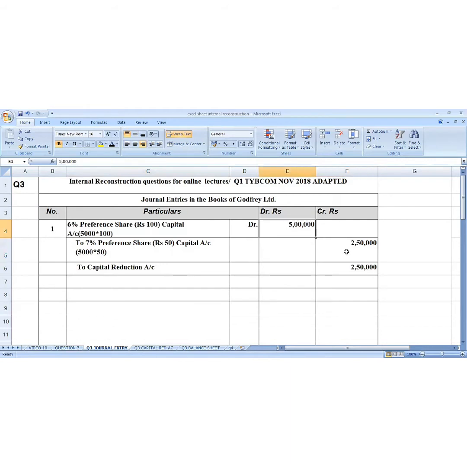The difference between 5 lakh and 2,50,000 is 2,50,000, which is a gain to the organization. Credit all the gains, so capital reduction account is credited by the gain of the organization. For capital reduction account, remember that you debit all the expenses and losses and credit all the incomes and gains. Here it is a gain because preference share capital is being reduced, liability is being reduced, we have to pay less, and that is why the capital reduction account is credited.